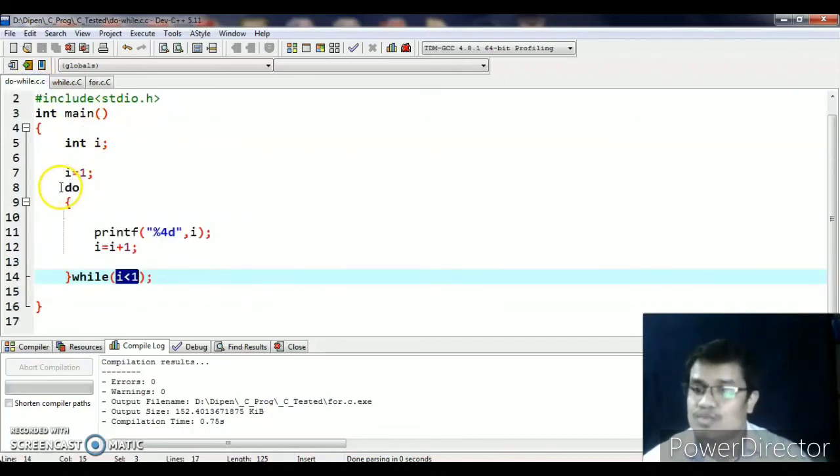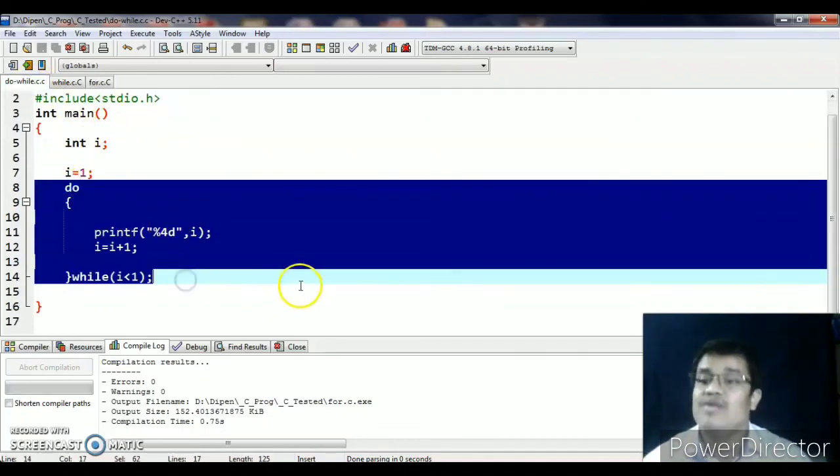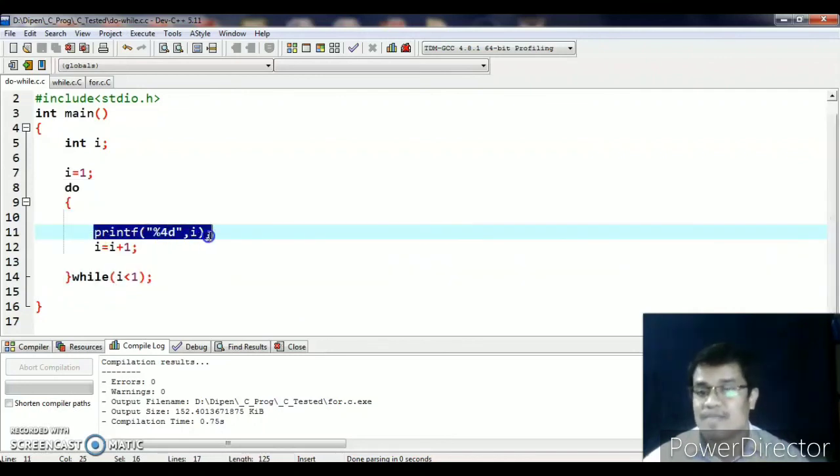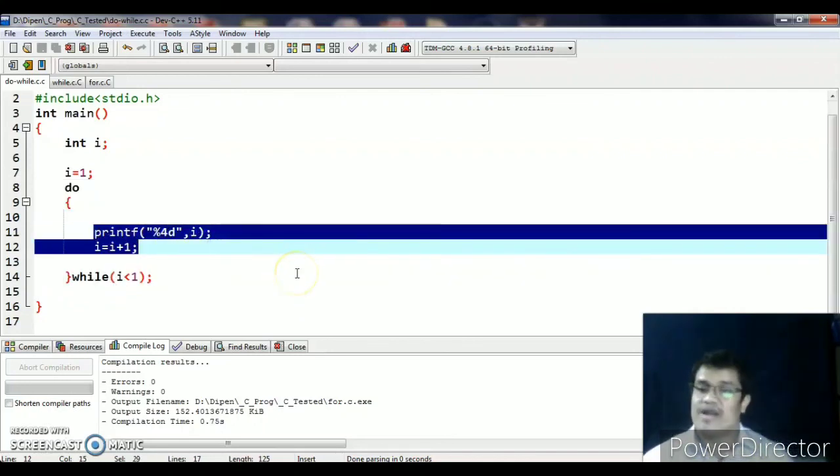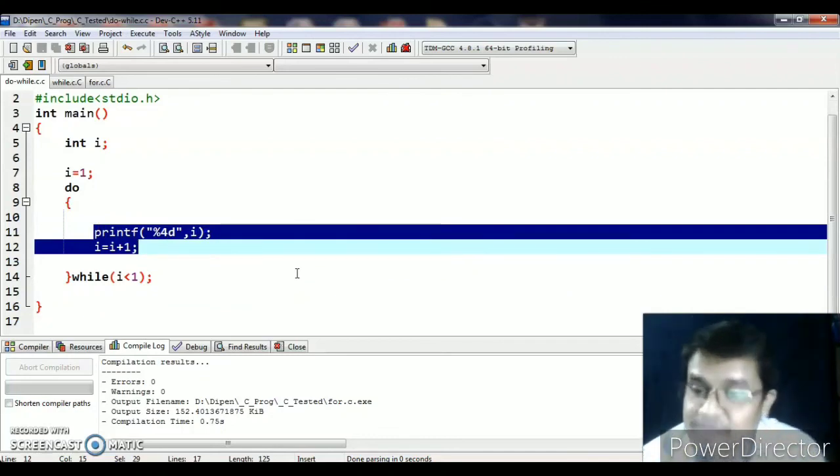But the output of do while will be 1, because the condition is tested later, after executing at least one time. So in a scenario where users need to run something and then take permission whether to run the program again, do while is a very good alternative.